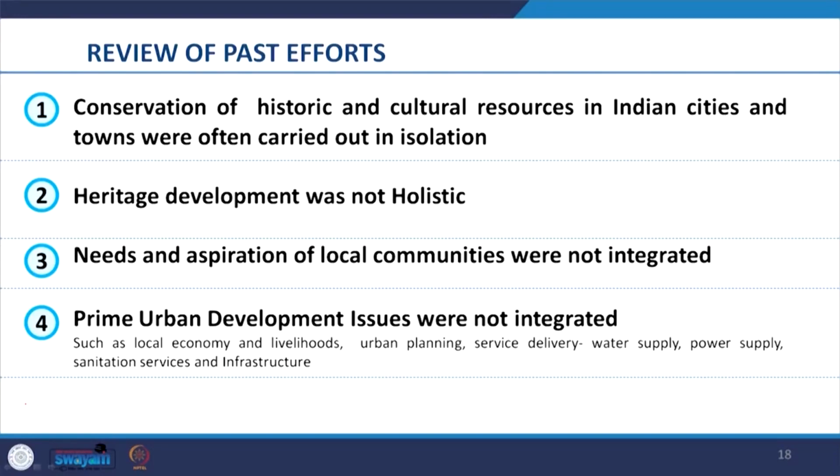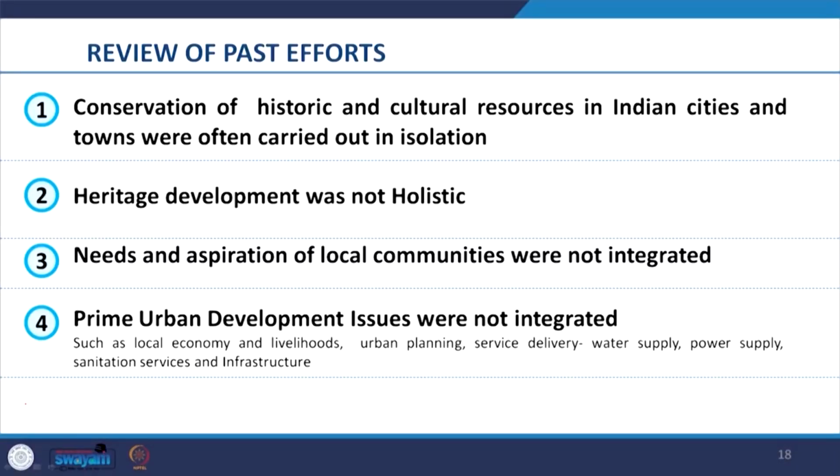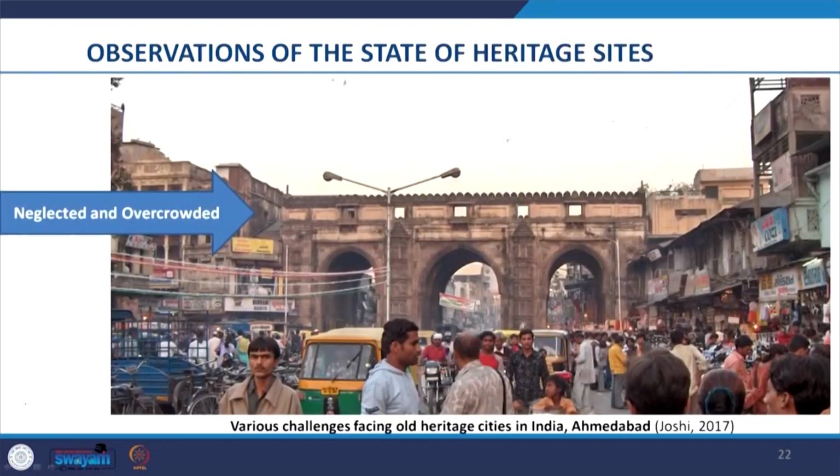Furthermore, the ministry also acknowledged that the conservation of urban heritage was often being carried out without linking the city with the urban planning process such as regional planning, master planning or local area planning. Neither the conservation tools nor the local economy or the service delivery aspects were linked in the process. The ministry witnessed that the heritage areas were neglected and overcrowded. As we can see in the image here, they observed that the heritage site had inadequate basic services and infrastructure.